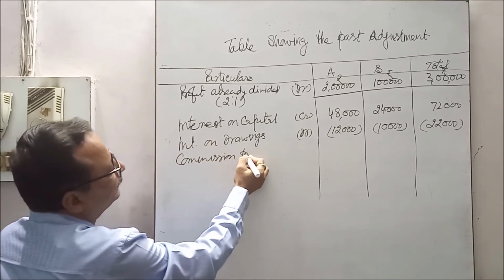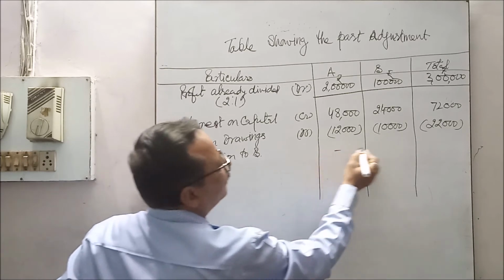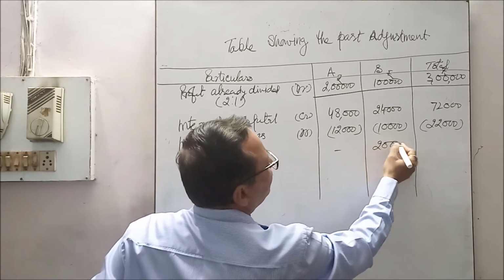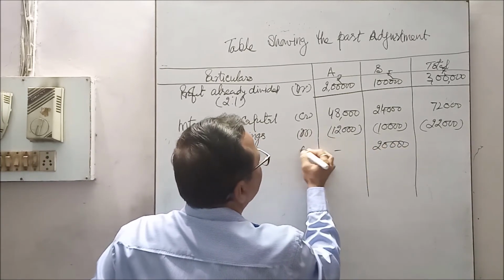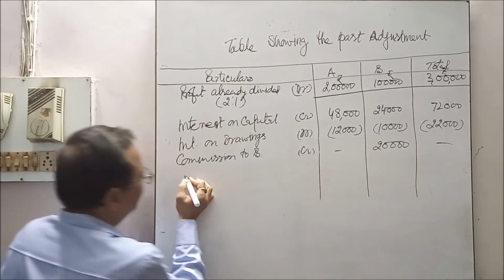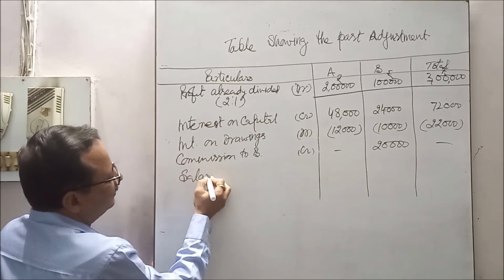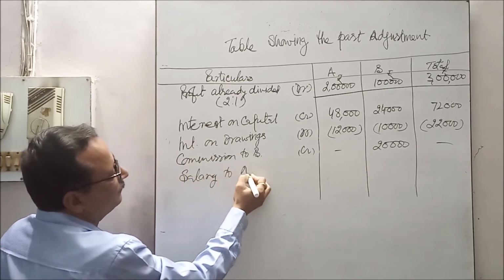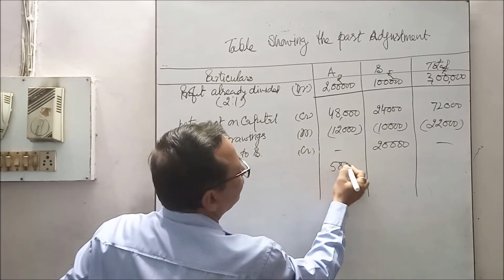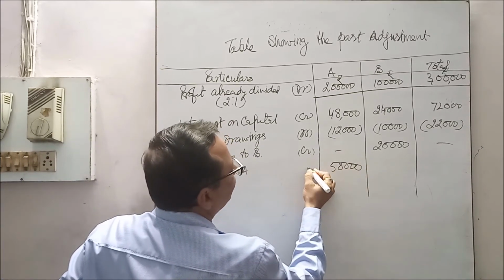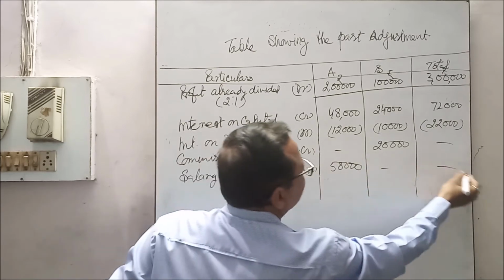Commission to B 20,000, one more item credited. Salary to A, one more to credit.